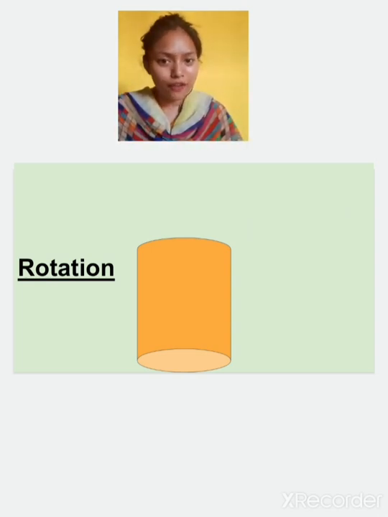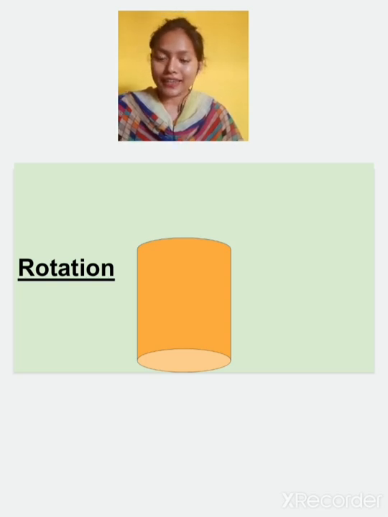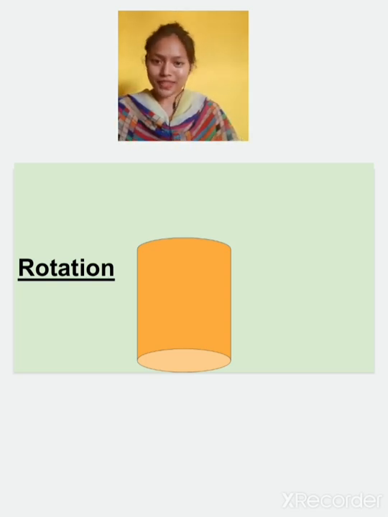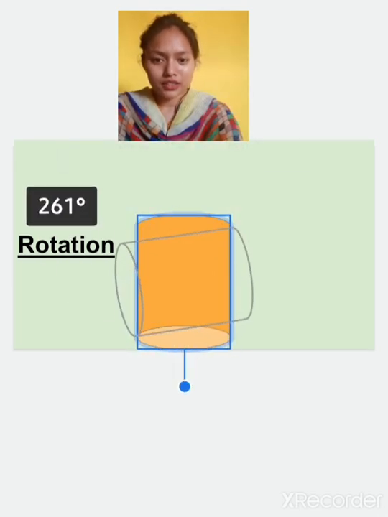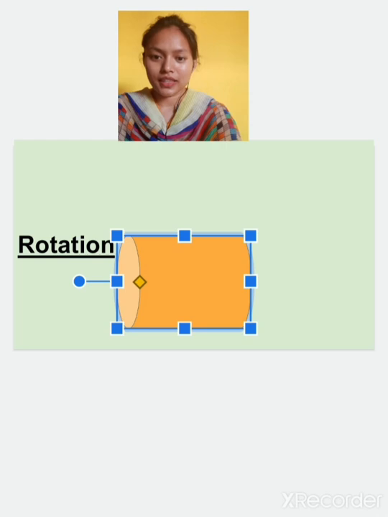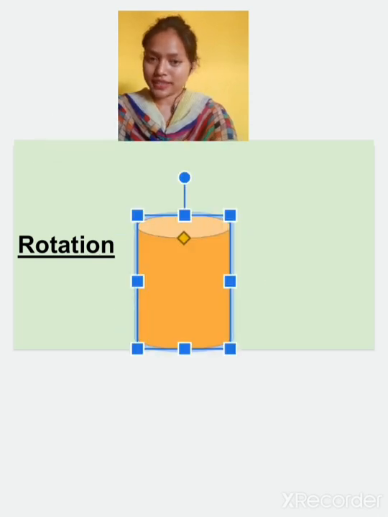180 degree means half rotation and 90 degree means 1/4 rotation. Is it clear? Now if again I rotate this, 270, then again it is 360.